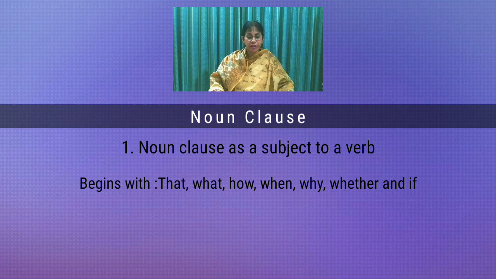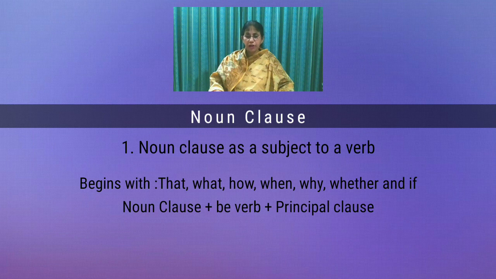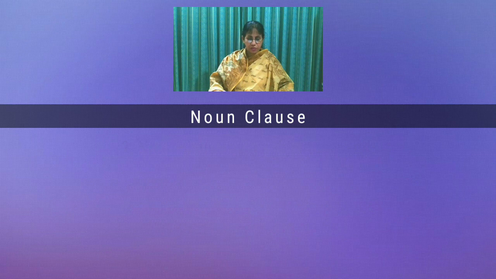It may be mentioned that a noun clause is used as a subject of a be verb or linking verb. Structure: noun clause plus be verb plus principal clause. Sentence 1: That he is honest is known to all. That he is honest is the noun clause. Is is the be verb. Known to all is the principal clause.